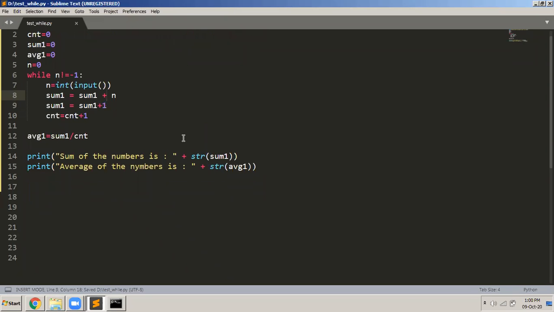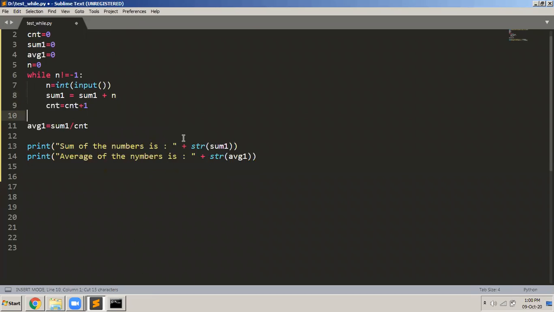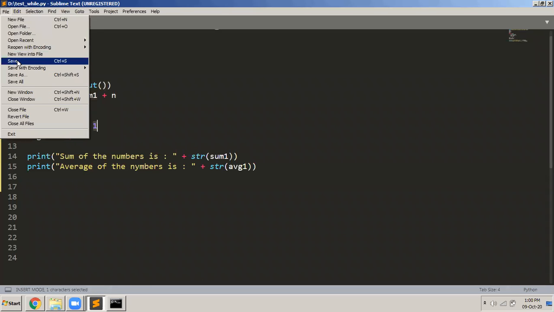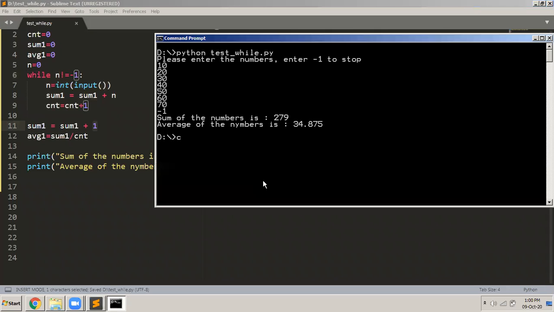Okay, so I think this will then happen every time in the loop. I don't want that to happen every time in the loop. I want it to happen only once. Because I know after the end of this loop, -1 is also getting added to the sum, so I add 1 to it to compensate. So file, save. Now if I run the program, Python, okay, first 10, 20, 30, 40, 50, 60, 70, and -1. Now it is correct.